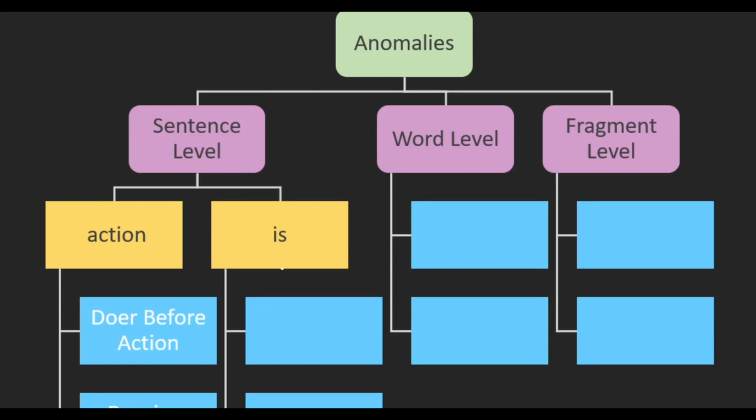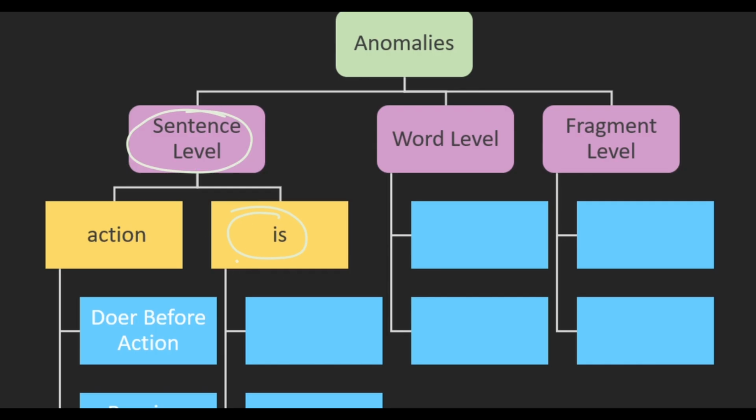We're making our way through our anomalies. Right now we're working on our sentence level anomalies. We finished action sentences, and now we're ready to move on to is sentences. So what was the one rule we learned about is sentences? That the is always goes at the first break.